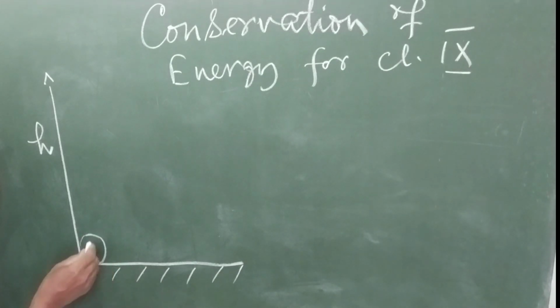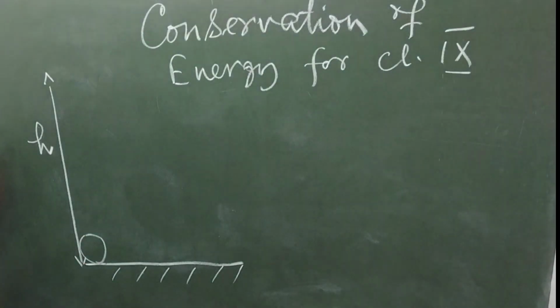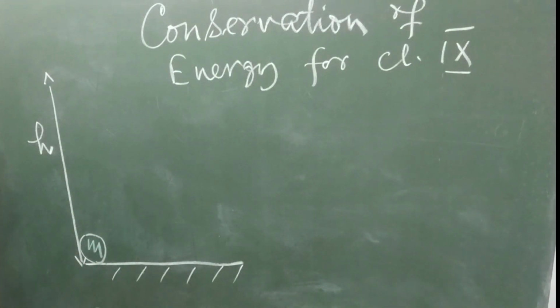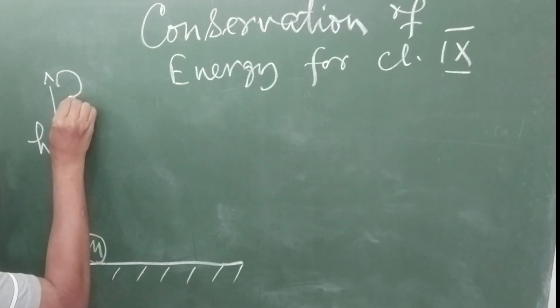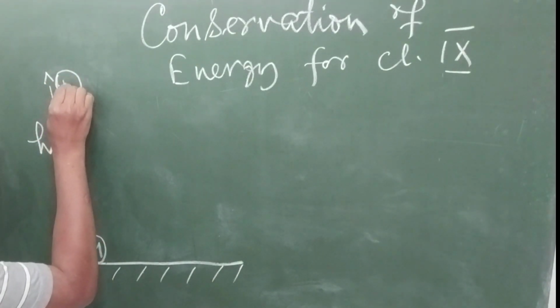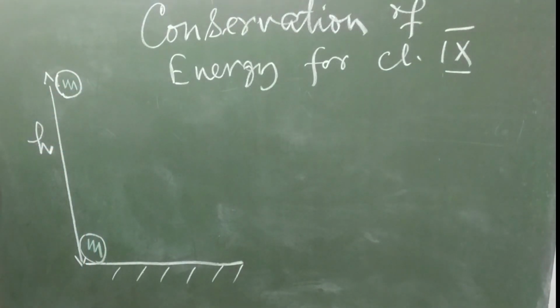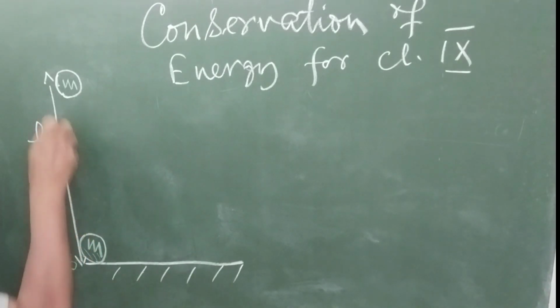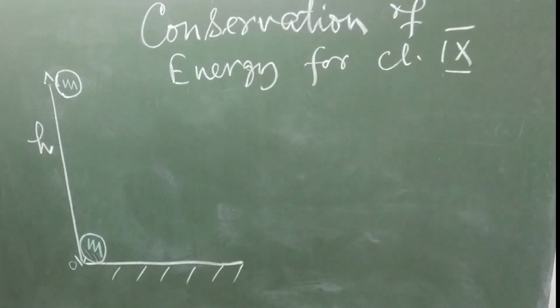Let us say there is one ball of mass m, and you raise the ball to the height of h, right? The mass of the ball is not changed. The mass is m only, and this mass m is now raised from 0 height to a height of h meters, right?